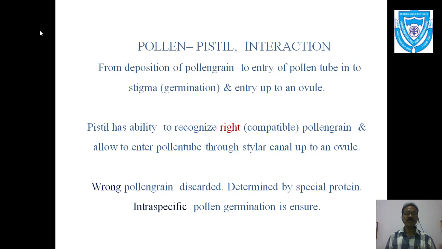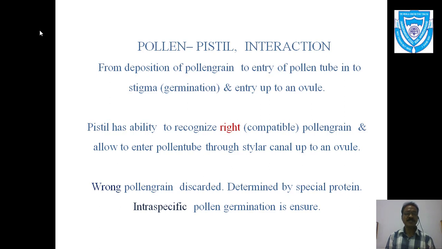This is called the pollen pistil interaction, and we can see that it is determined by a special type of proteins present inside the plant. These proteins are responsible for recognizing whether the plants are intraspecific, and hence the wrong pollen grains are discarded. This is because of the special protein, and the interaction takes place. This is known as the pollen pistil interaction, and hence only intraspecific pollen germination is ensured.